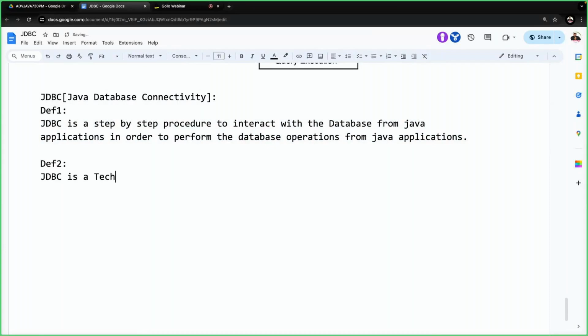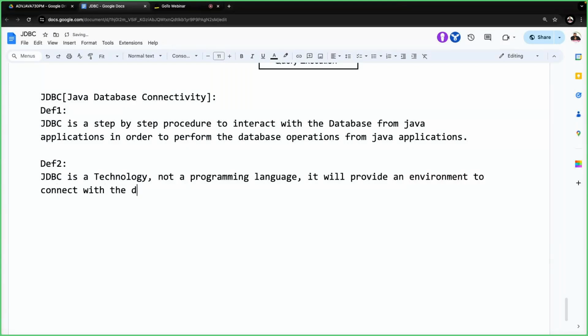JDBC is a technology, not a programming language. It will provide an environment to connect with the database from Java applications in order to perform the database operations.